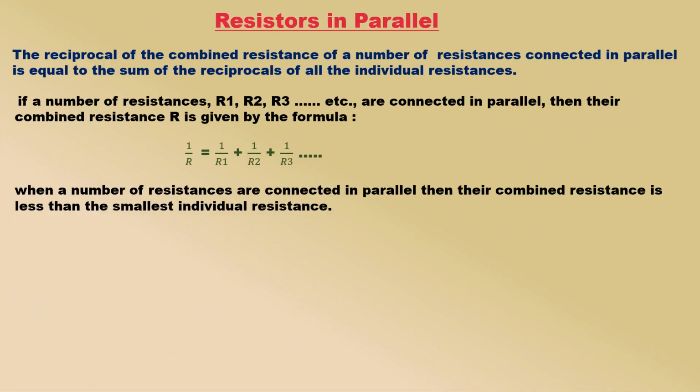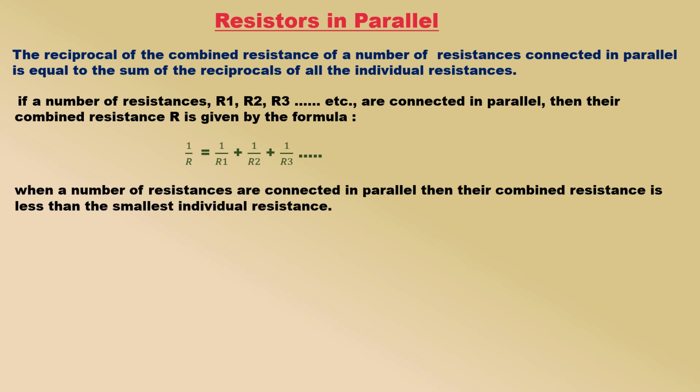Resistors in parallel. The combined resistance or resultant resistance of a number of resistances or resistors connected in parallel can be calculated by using the law of combination of resistances in parallel. According to the law of combination of resistances in parallel, the reciprocal of the combined resistance of a number of resistances connected in parallel is equal to the sum of the reciprocals of all the individual resistances.